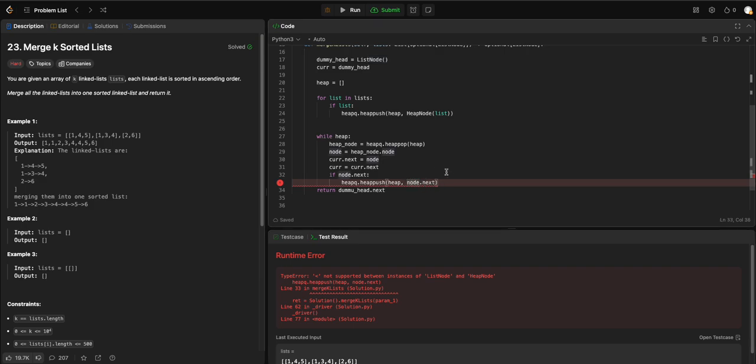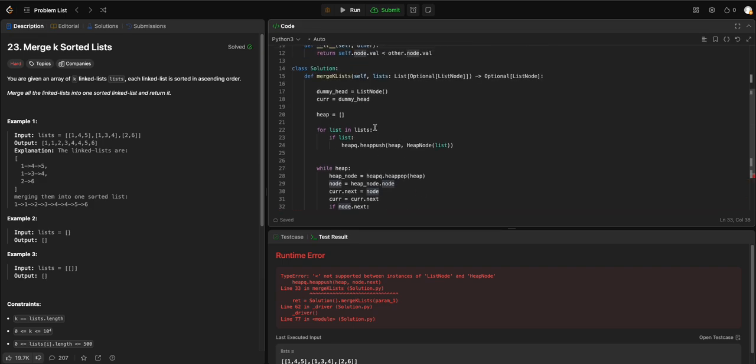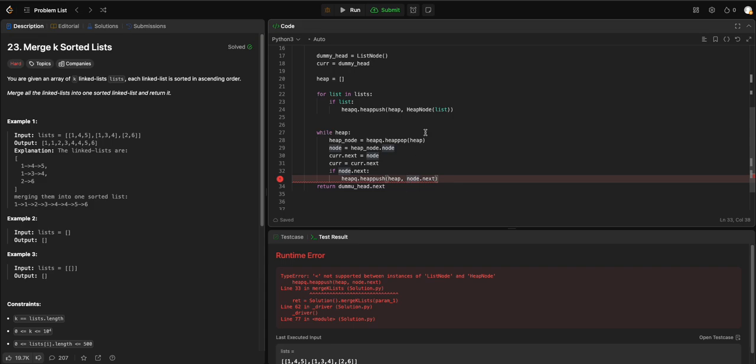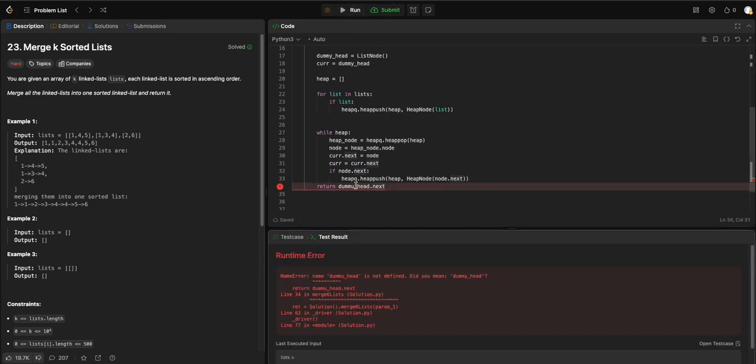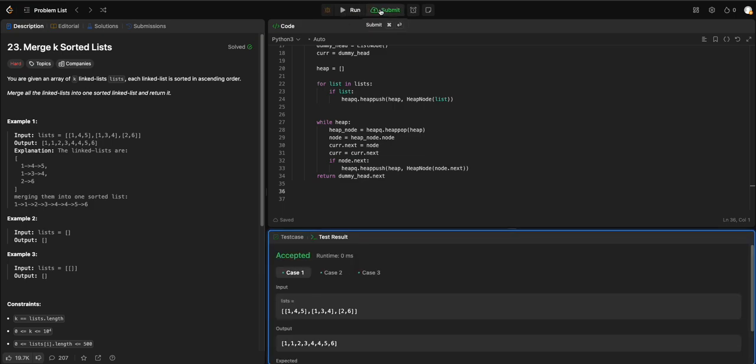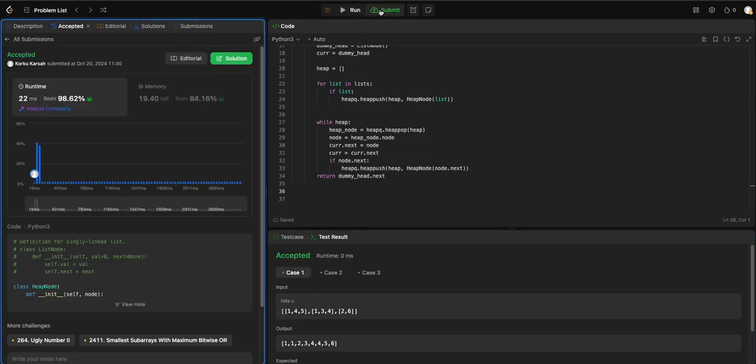So we are pushing a new heap node because the heap accepts heap nodes, a new heap node with the parameter node.next. Okay, hopefully no more mistakes to fix.